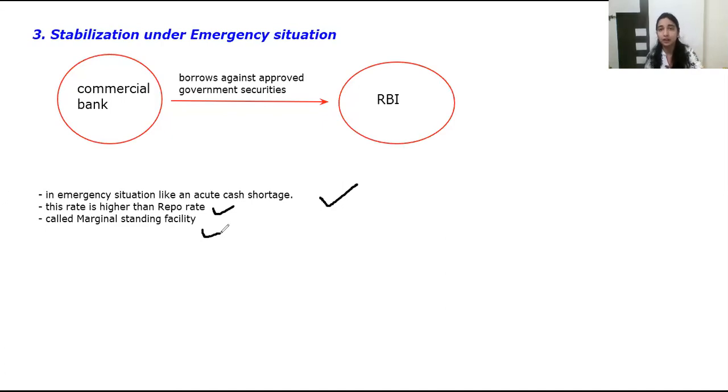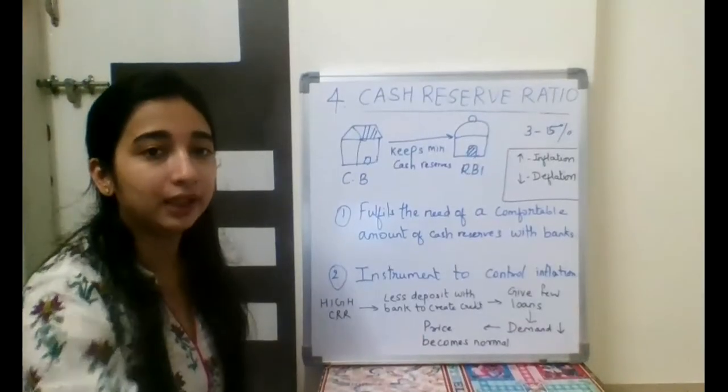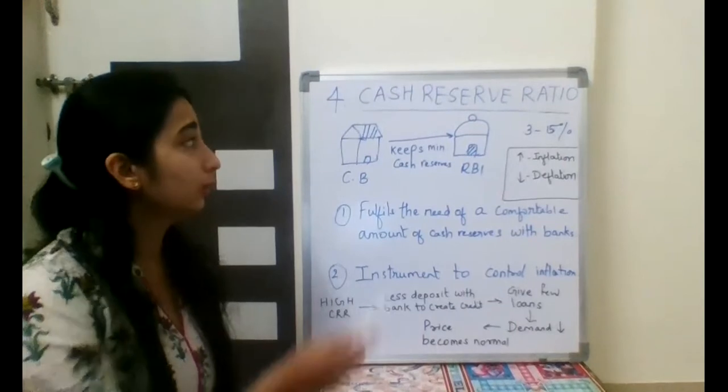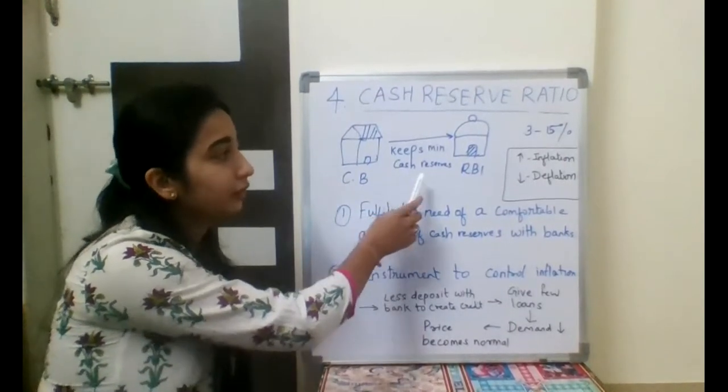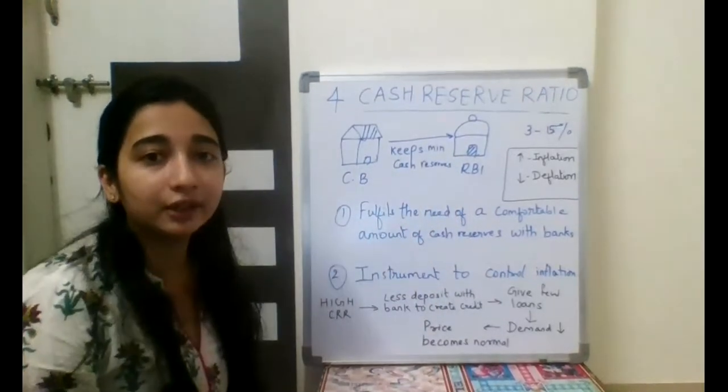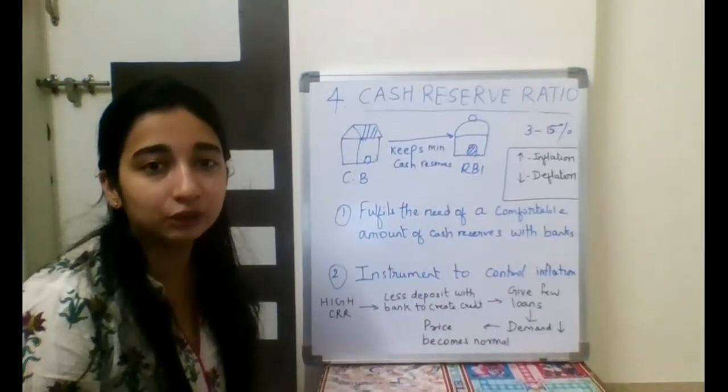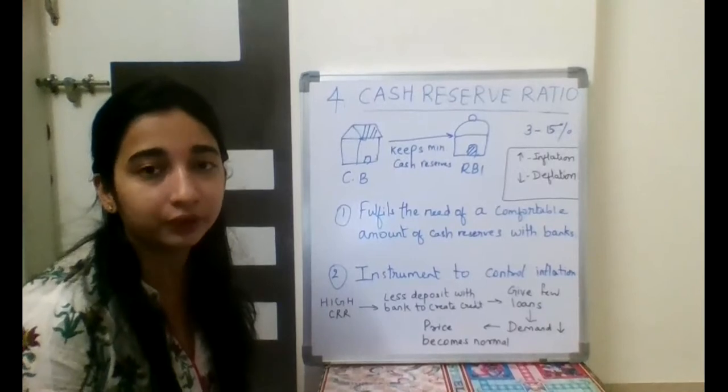Okay, now let us discuss the cash reserve ratio. What do you mean by cash reserve ratio and how does RBI use cash reserve ratio to deal with inflation? So what do we mean by cash reserve ratio? The commercial banks keep minimum cash reserves with the RBI. It is mandatory for all the commercial banks to keep minimum cash reserves with RBI.